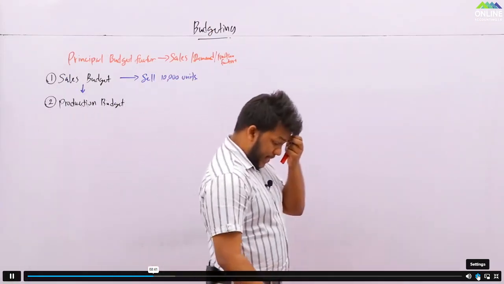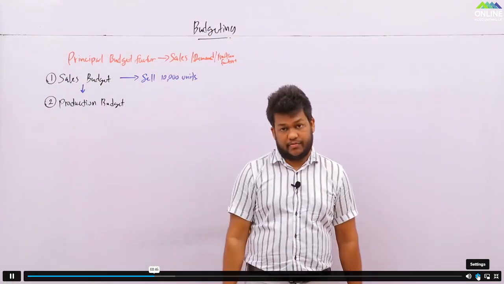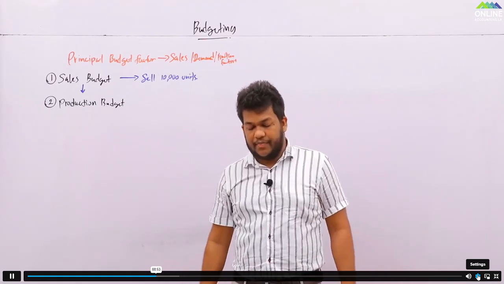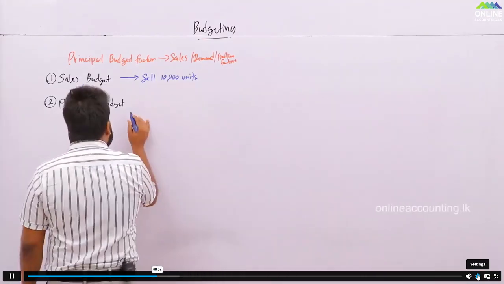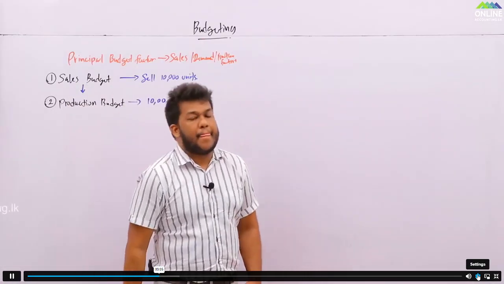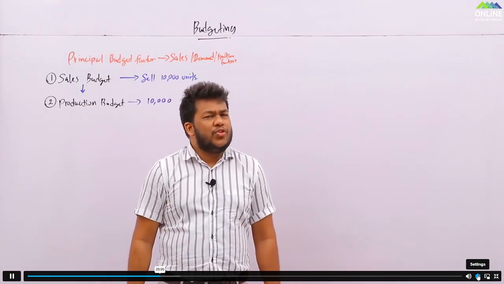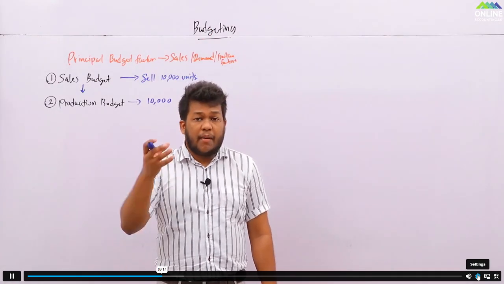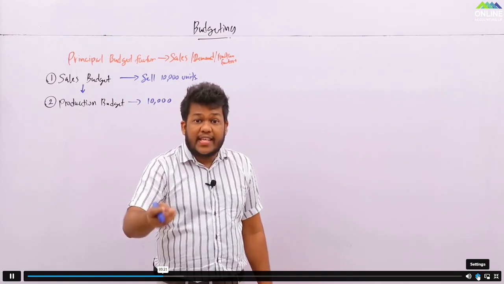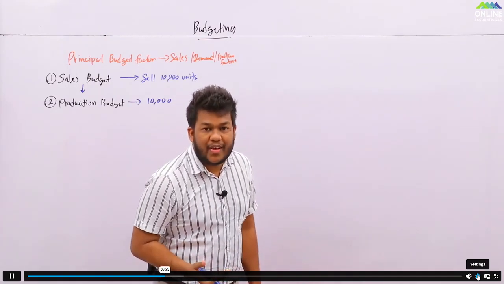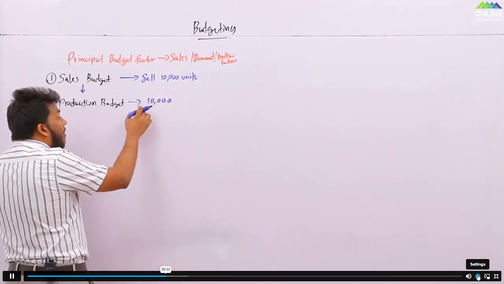Now, understand this. This logic is very important. You need to sell 10,000 units, which means how much you need to produce? You may tell, yes sir, 10,000 sell, so you need to produce 10,000. But do you really produce the same number of quantities that you will be selling? What about the number of inventories that you are going to have at the end of the month? You are going to have a closing stock also with you. At the end of the month, you are going to have a closing inventory.